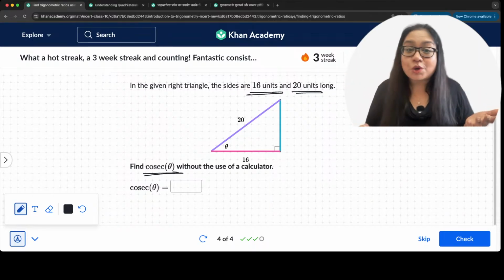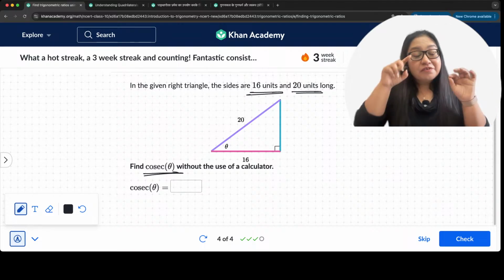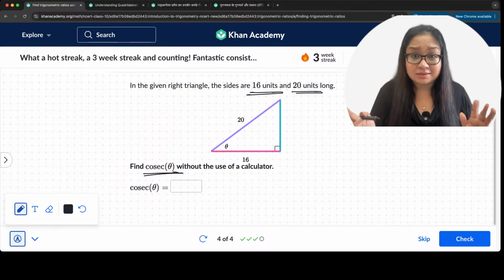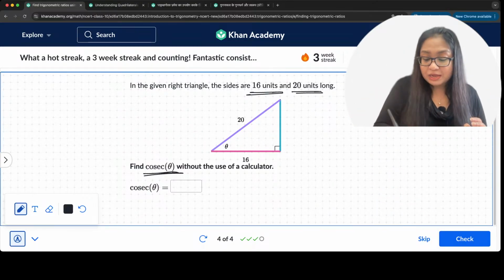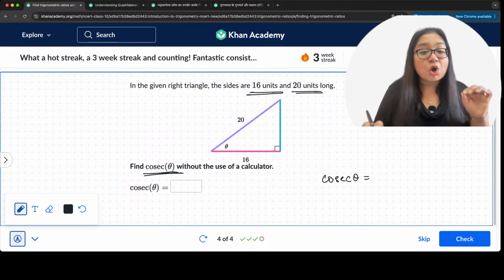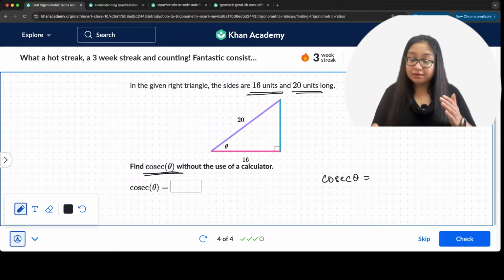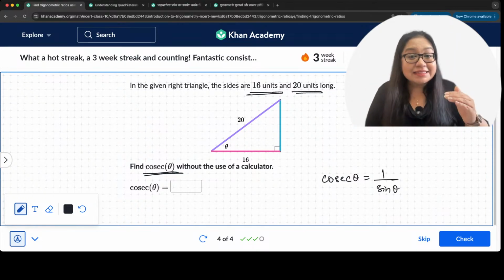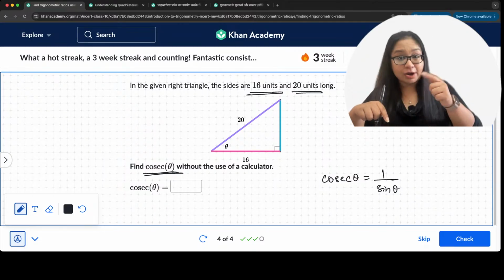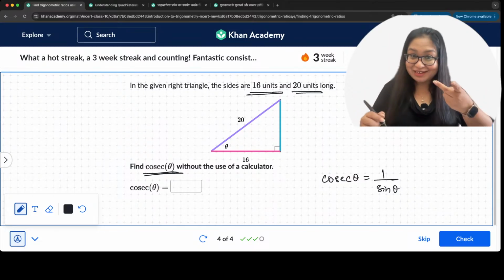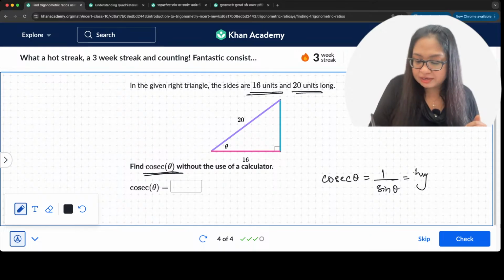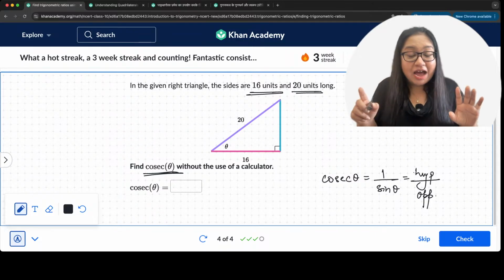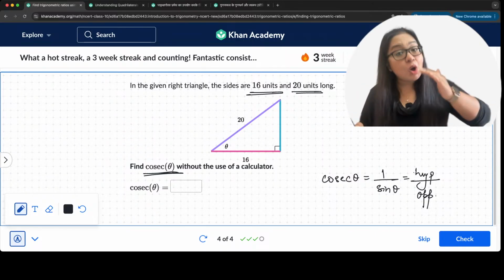So now, let's go ahead and solve. First things first, in any right angle triangle, Pythagoras theorem always works. We want cosec theta. Cosec theta is always 1 upon sine theta. Sine theta is opposite upon hypotenuse, so 1 upon sine, we flip it, and we say cosec theta is equal to hypotenuse upon opposite side.